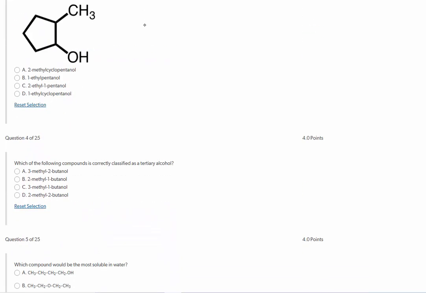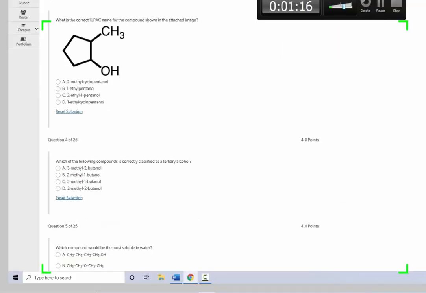Question number 3, what is the correct IUPAC name for this compound in this image? Well, when we look at that image, what we're going to do is number this so that the carbon with the alcohol group, with the hydroxy group, is carbon number 1. So this is going to be carbon number 2, 3, 4, and 5. So we know we have a cyclopentanol, so it is not going to be either of these. It's going to be one of these answers here.